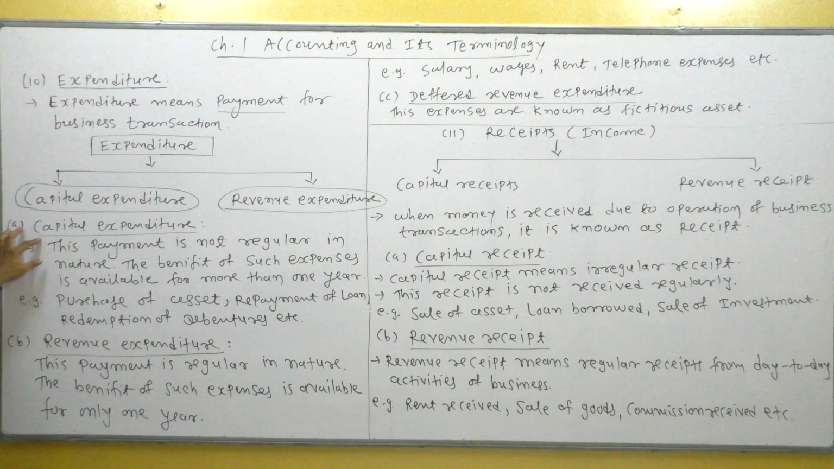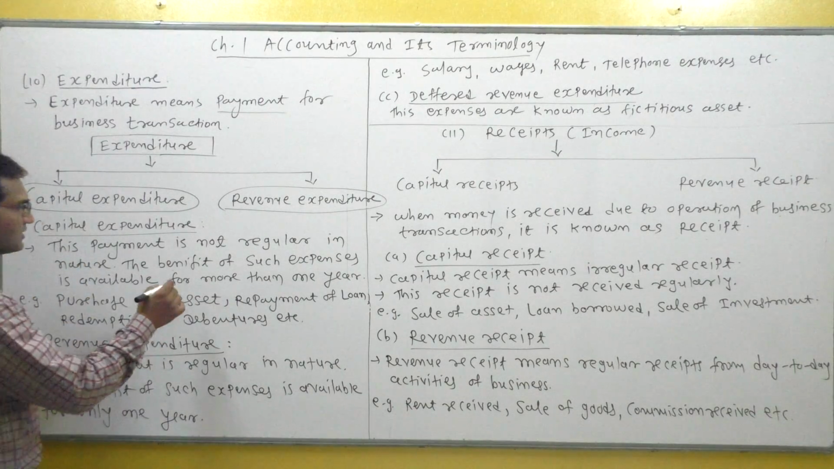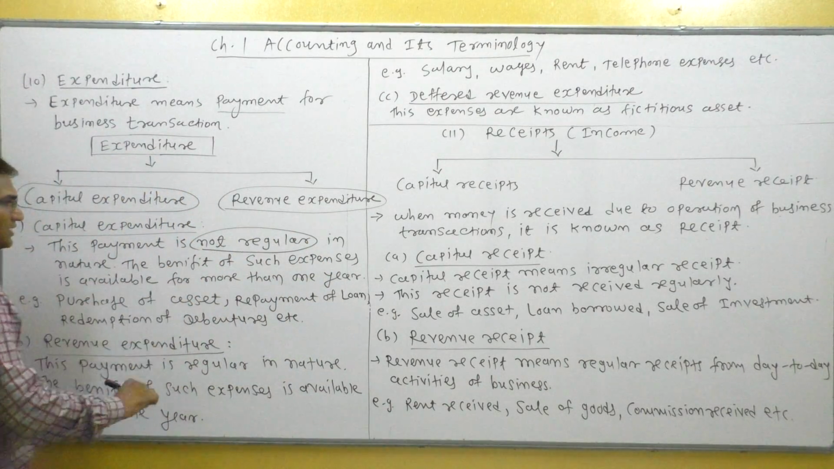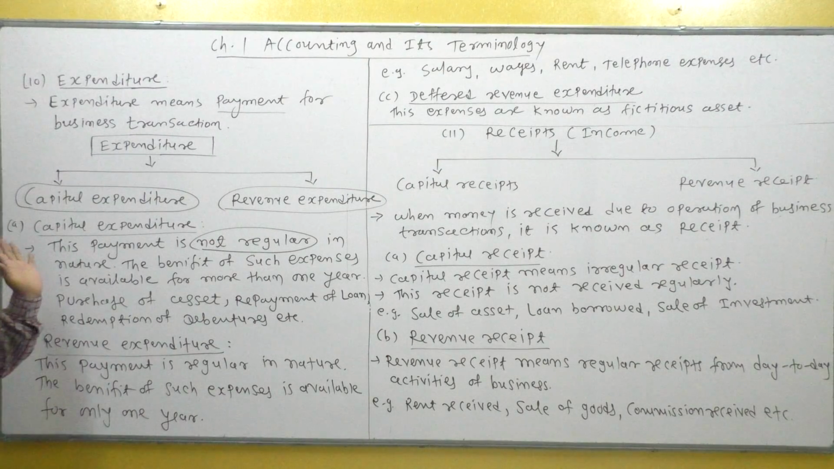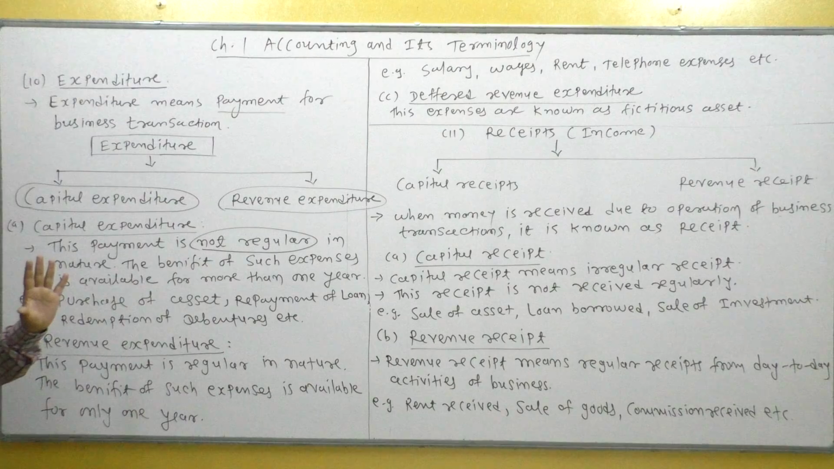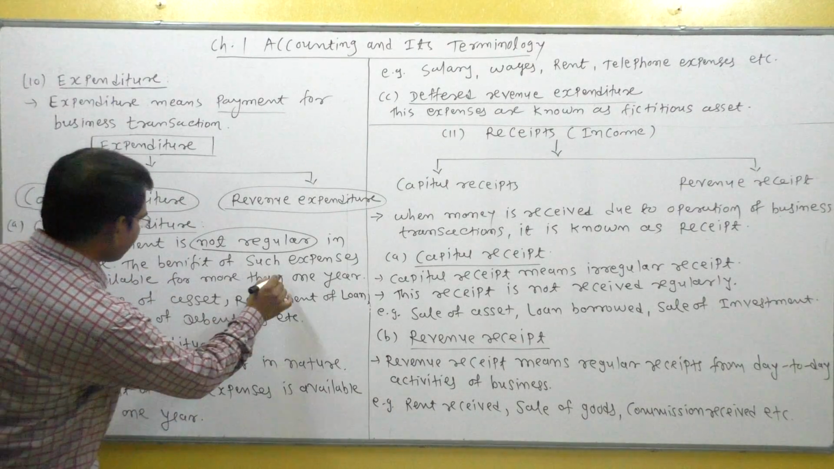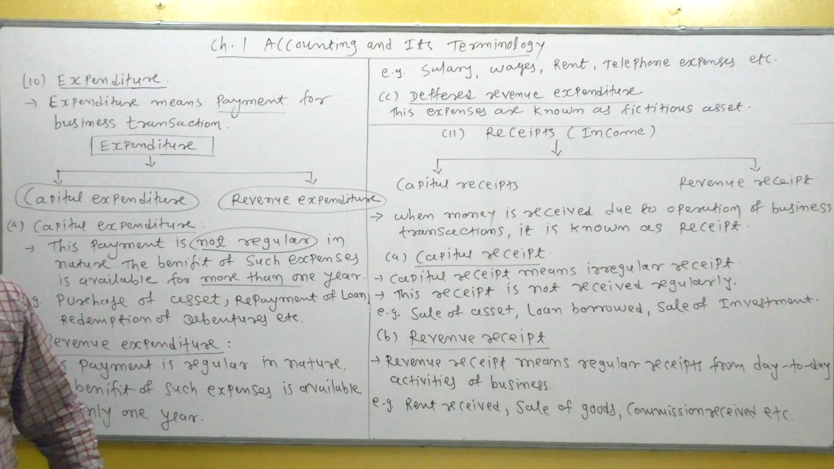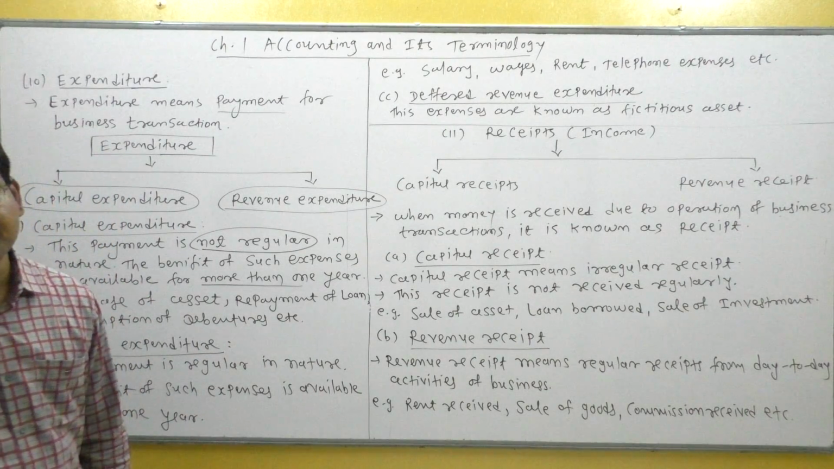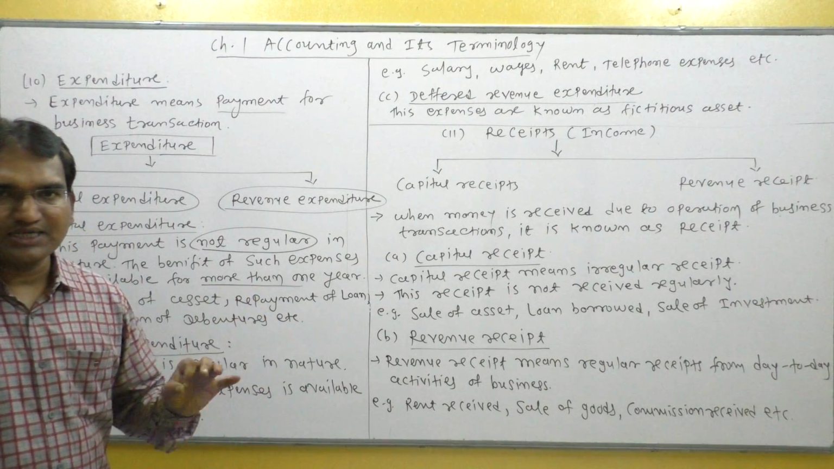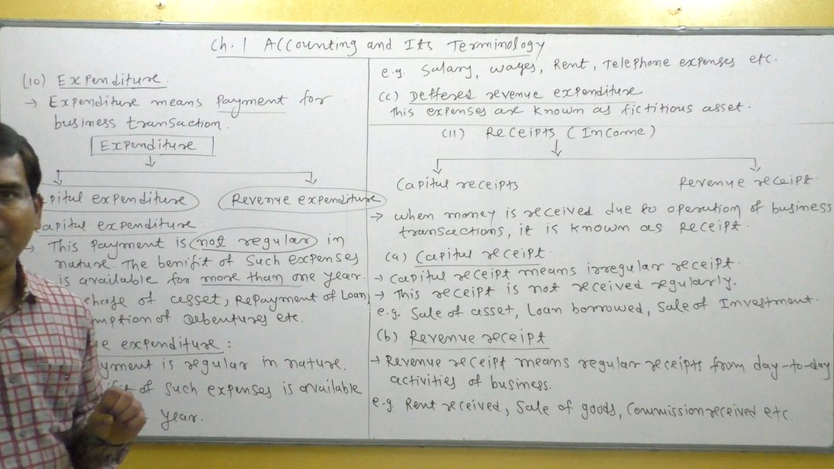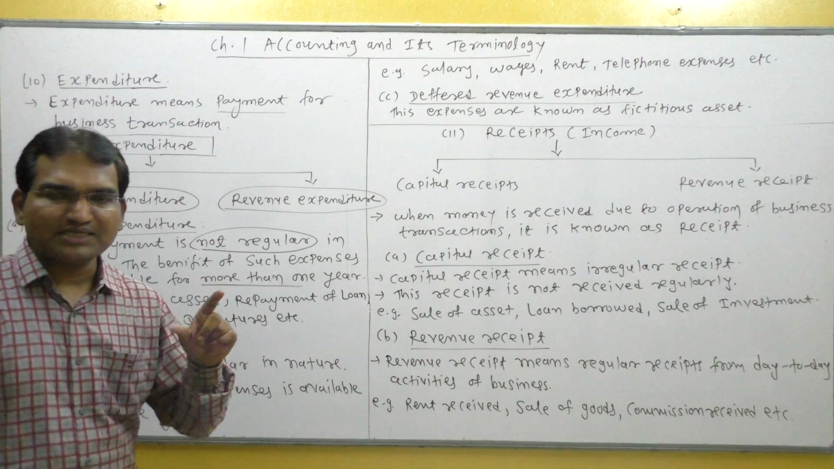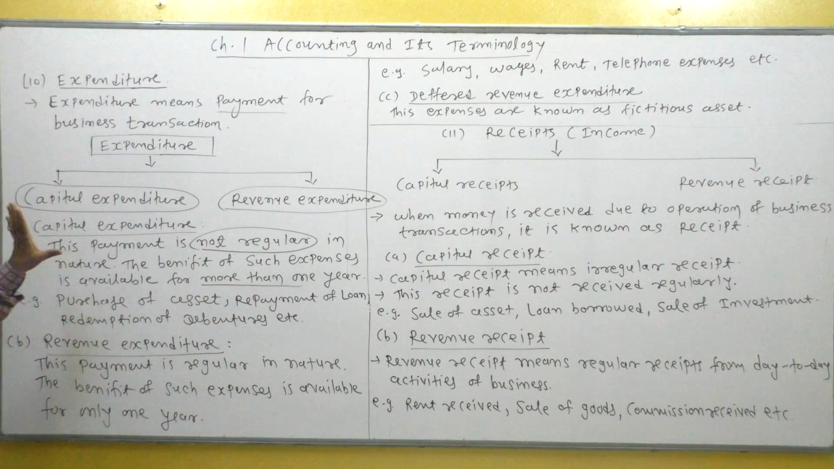Let us understand the meaning of capital expenditure. Capital expenditure means what? This payment is not regular in nature. Means this payment is not paid regularly, day to day. Sometimes this amount is paid, and the benefit of such expense is available for more than 1 year. So when money is paid from the business, it is decided according to the nature of payment. If payment is irregular, it is called capital expenditure.